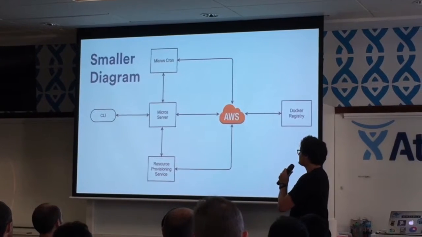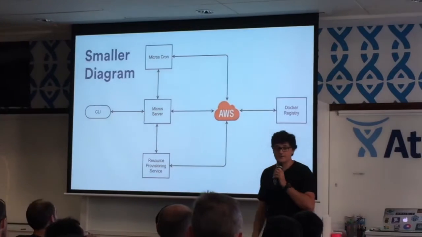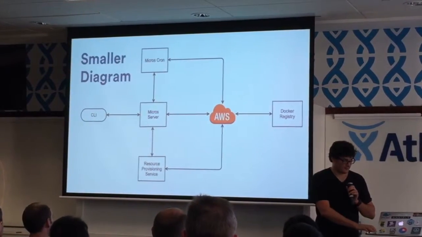And then when an instance actually comes up and it needs to pull down the application binary, it'll talk to our internal Docker registry. I'll talk a little bit more about Docker registries later. They're a lot of fun.